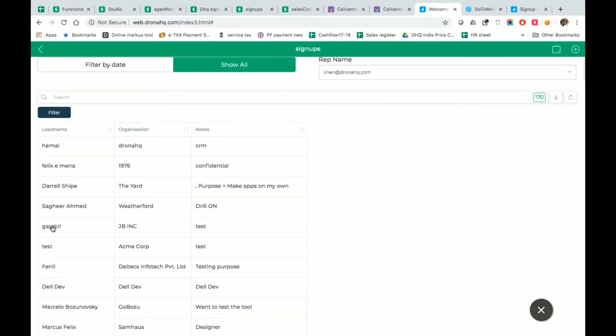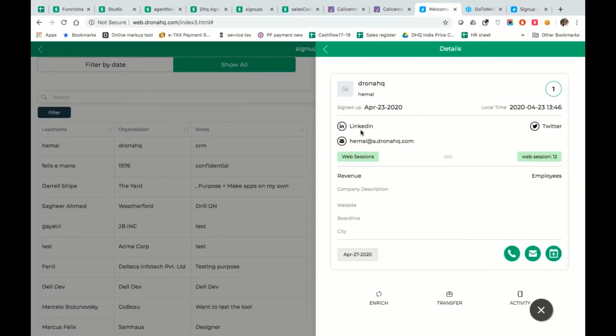So let me just quickly see this. He signed up, LinkedIn details, his email that he used to sign up, and then a little bit of details about the company and the employees and other stuff. And it also tells me the next action date, when I should go and be in touch with this particular person. The way we have configured the next action date is a rule that is very, very specific to us. I'm going to talk a little bit about that as well, what we've done.